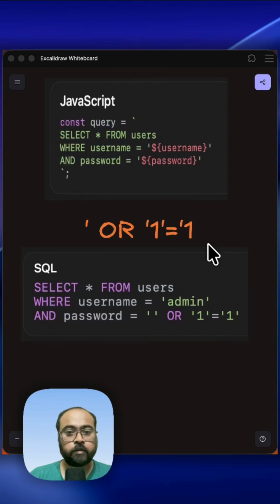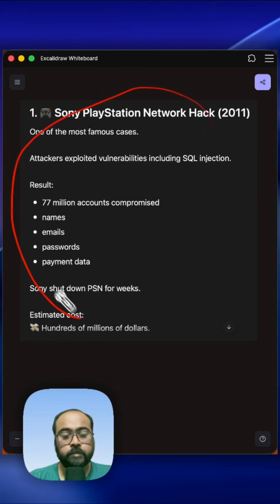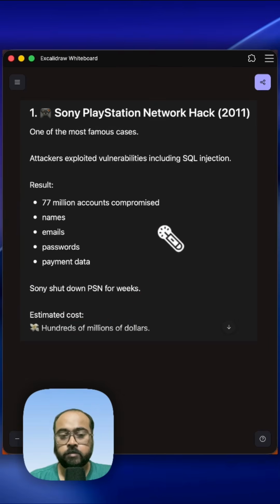So in this case, the user can get admin access by providing the admin username, and they are able to log in without a password. And this has been a very popular type of cybersecurity attack, and you can see in this instance, this type of attack cost Sony PlayStation millions of dollars.